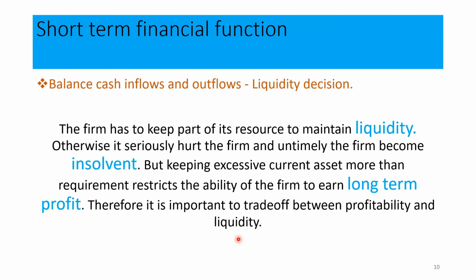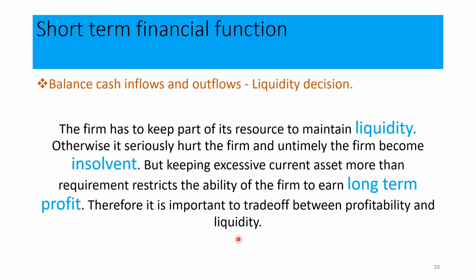What does this mean? Okay, you know that we have collected funds, right? These funds should be invested in long-term assets and also short-term assets. If you are going to keep only long-term assets, we have problems related to liquidity. Therefore, to maintain enough liquidity, we have to keep some part of the resources in current assets. Current assets can be converted into cash, or can be used for the purpose of liquidity.